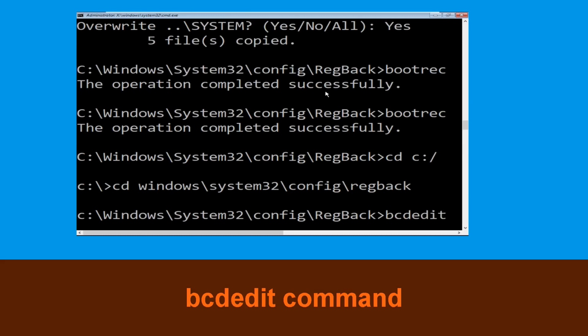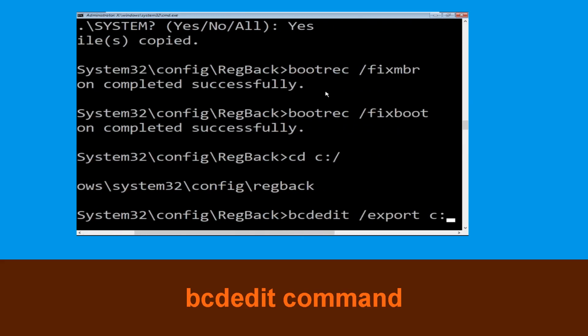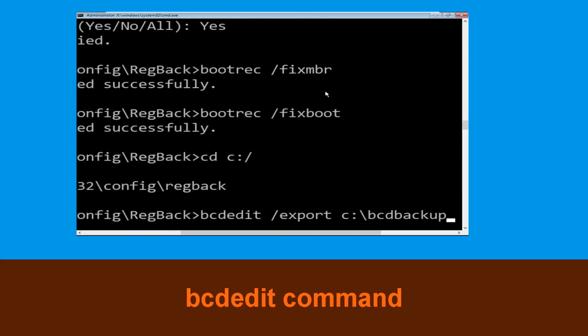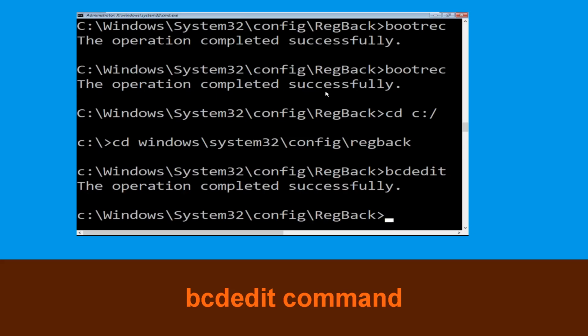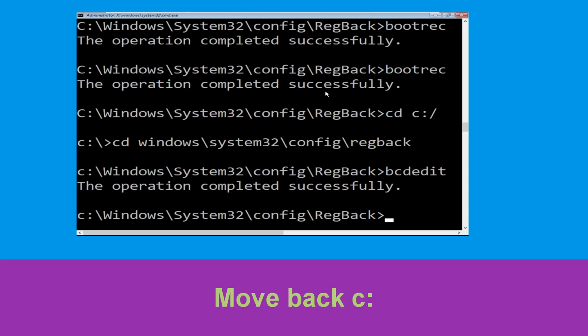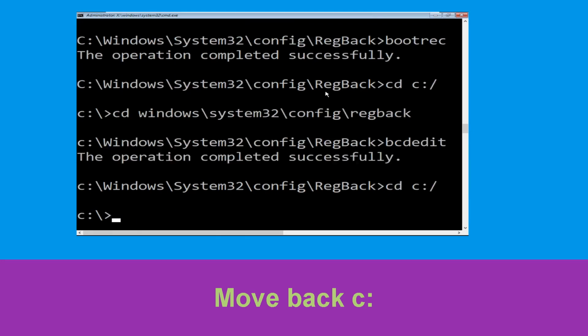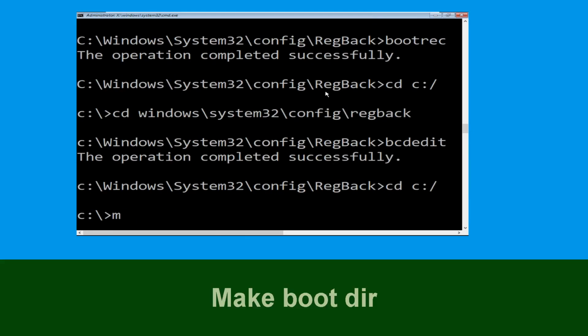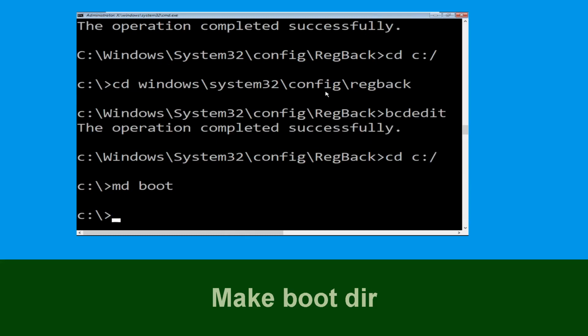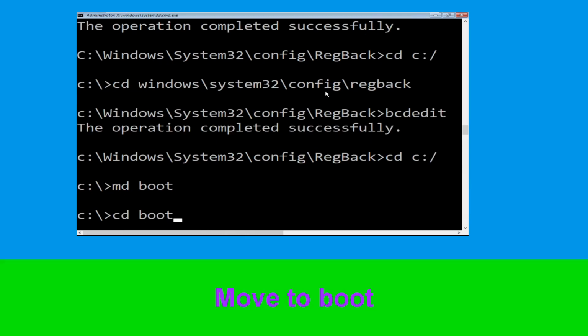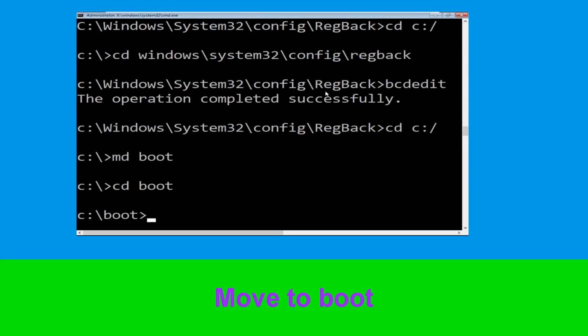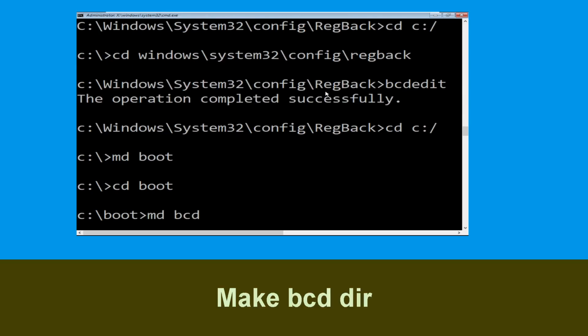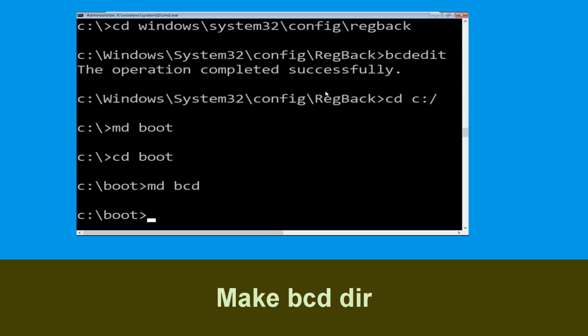Type bcdedit /export c:/bcdbackup and simply hit enter to execute this command. Now execute this command. Type cd c:/ and hit enter. Now type this, md boot, and hit enter. Now execute this command. Type cd boot and simply hit enter. Now execute this command. Type md bcd.